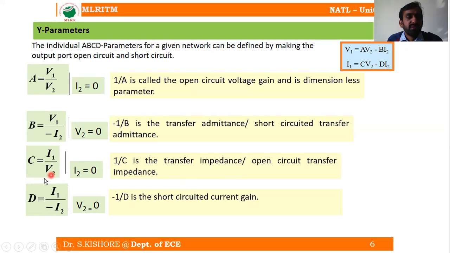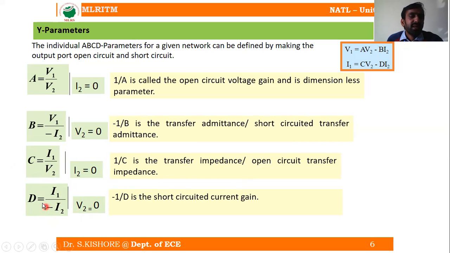If we write 1 by C, it means output to the input, V2 by I1, so that is the reason why it is known as the transfer impedance. At what condition is this impedance known as open circuit? Because I2 is equal to 0. We obtain this C value at I2 is equal to 0.